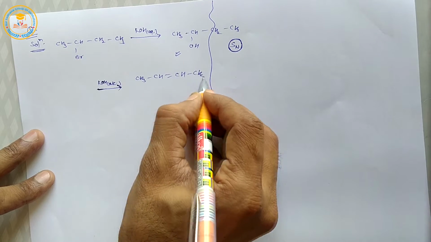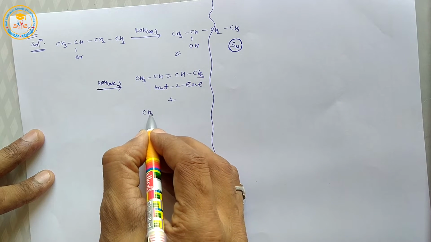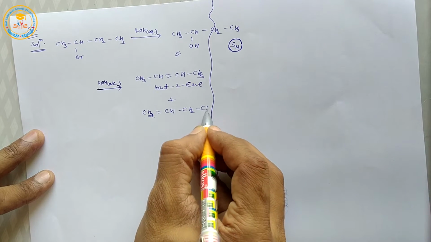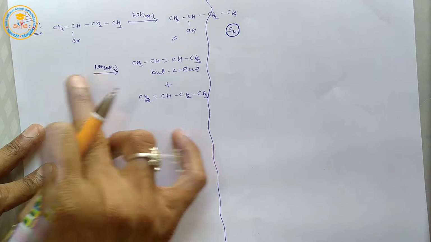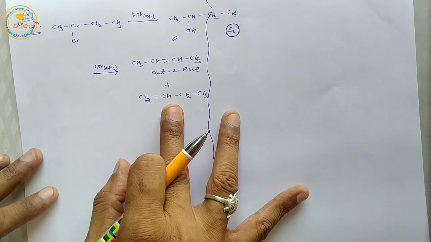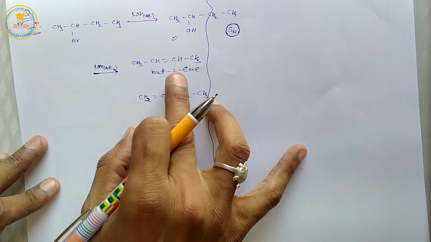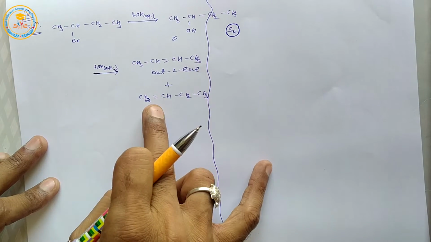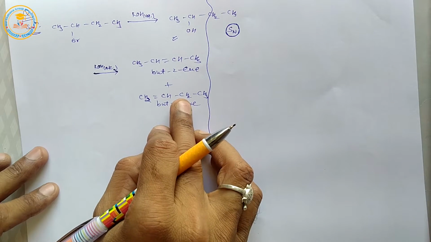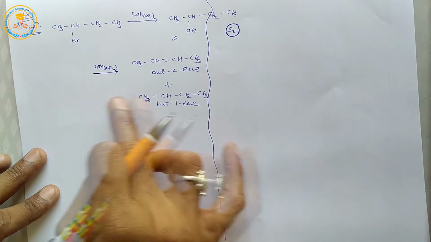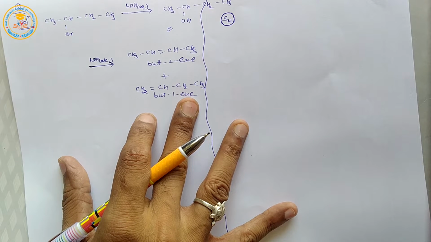First is but-2-ene and another one is but-1-ene. But-2-ene is the major product of the reaction and but-1-ene is the minor product, or we can say that but-2-ene is the Saytzeff product of this reaction and but-1-ene is the Hofmann product of this reaction. I hope your answer will be right.